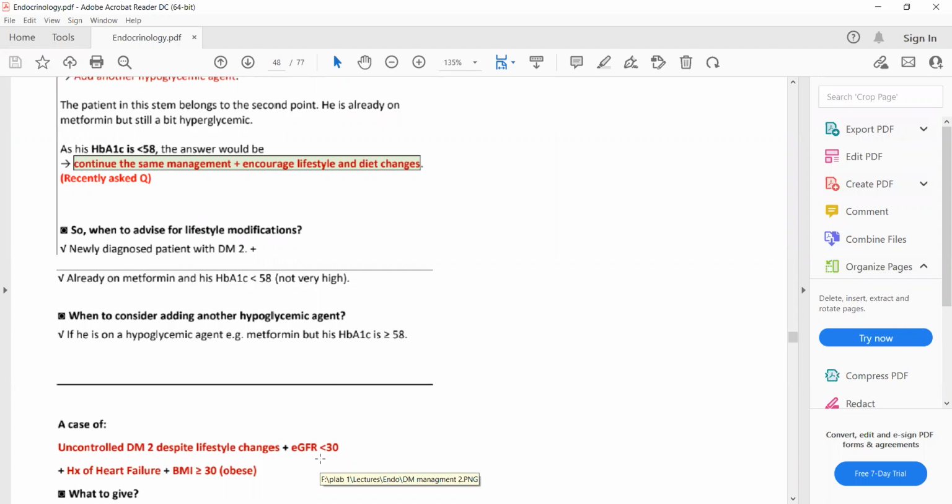Metformin and sulfonylureas. Yes, MS, contraindicated in bad kidneys. With bad kidneys, MS: metformin and sulfonylureas. So in this patient, we cannot give these two drugs. Now, the patient also has a history of heart failure.